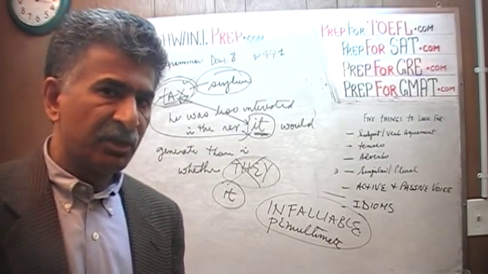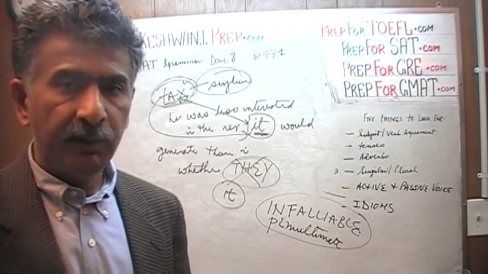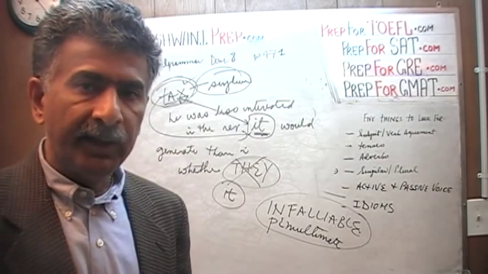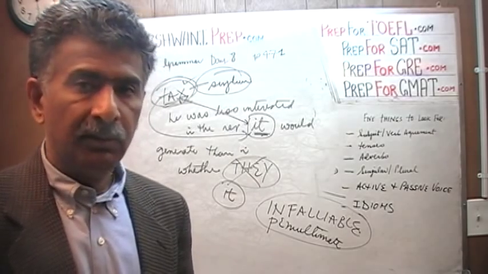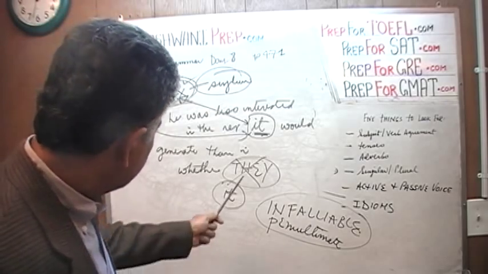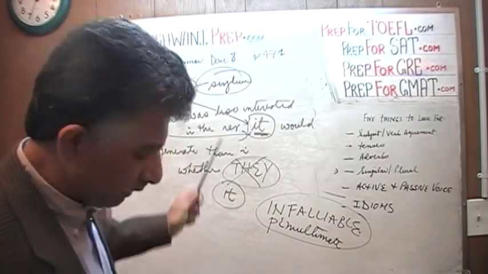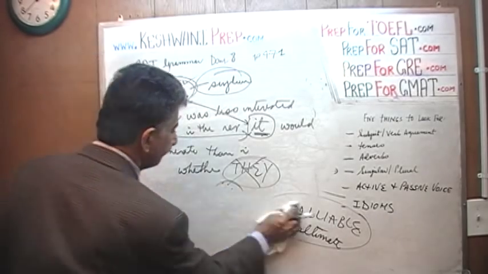The mayor's major concern was not with how much money it would generate. He did not want the tax to affect the poor people disproportionately. That's all. The they has to be converted to it because we're talking about the tax. The answer is C.